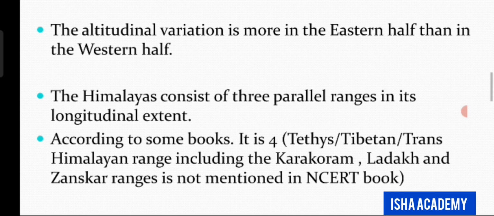Then, the Himalayas consist of three parallel ranges in its longitudinal extent, and according to some books, it is actually four, where they have also included the Tethys Tibetan or Trans-Himalayan range, including the Karakoram, Ladakh, and Zanskar ranges, and these are not mentioned in NCERT book.